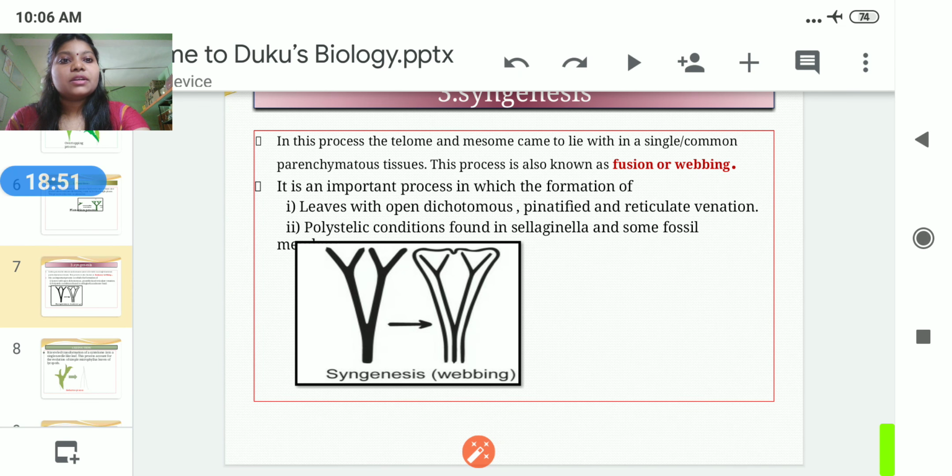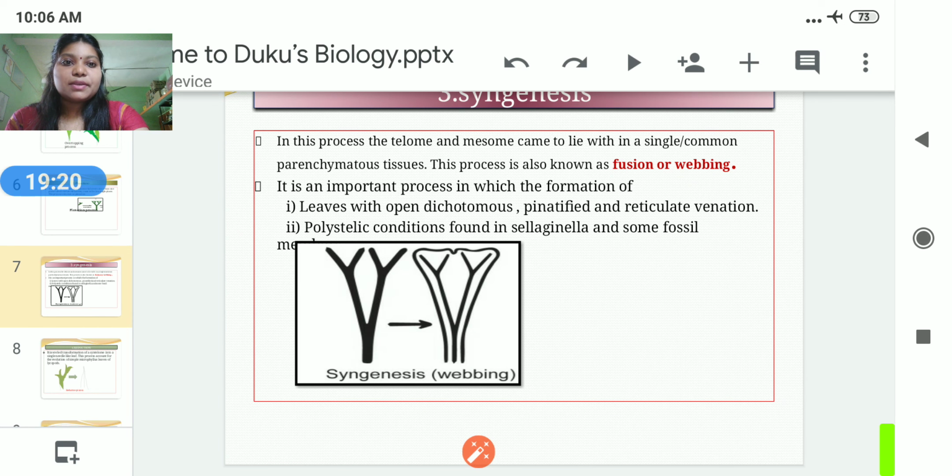In the case of the dichotomously branched axis, we know that in monocots and dicots there are two types of venation: one is the reticulate venation, another is the parallel venation. In dicots, reticulate venation is seen, and in monocots, parallel venation is found.